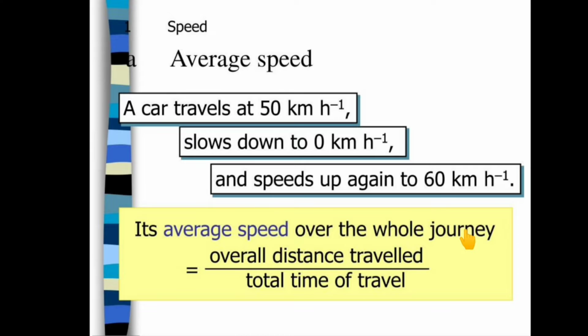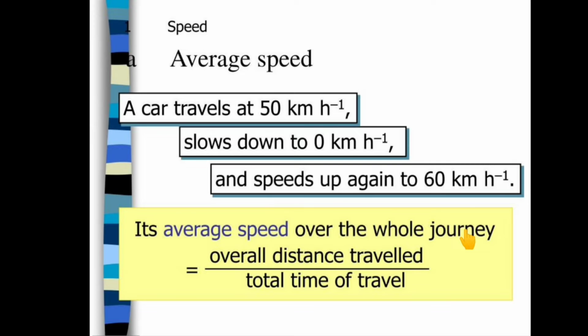Now, we can calculate average speed also. See here, a car travels at 50 km per hour. Then, gradually, the car slows down to 0 km per hour. Here, the driver applies the brake and the car slows down to 0 km per hour and stops. Then, it speeds up again to 60 km per hour. So, the initial speed was 50 km per hour. Then, the driver applied the brake and the car stopped. Hence, here the speed is 0 km per hour. Then again, he presses the accelerator and speeds up the car to 60 km per hour.